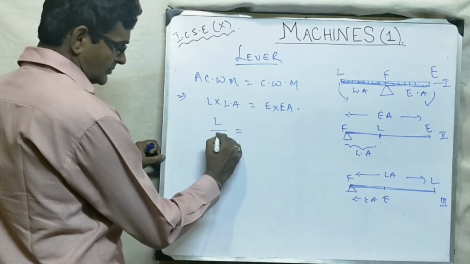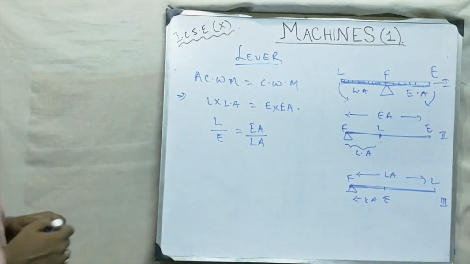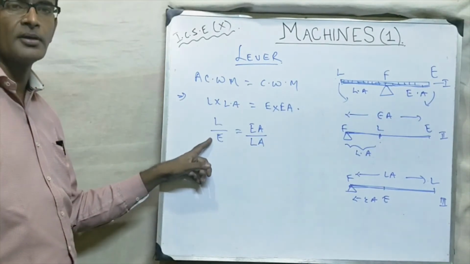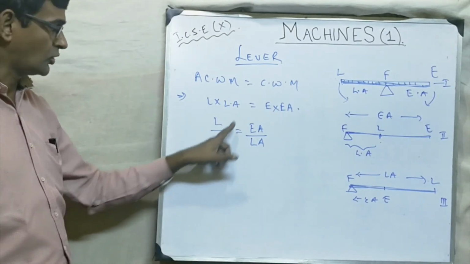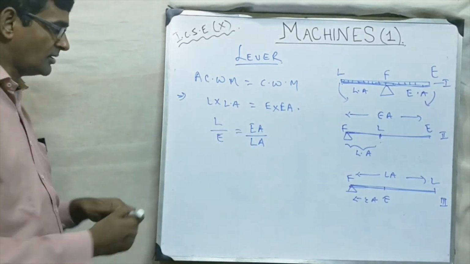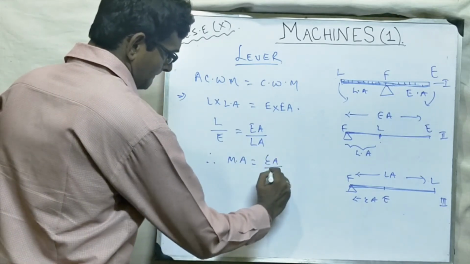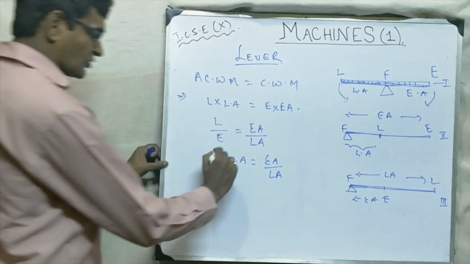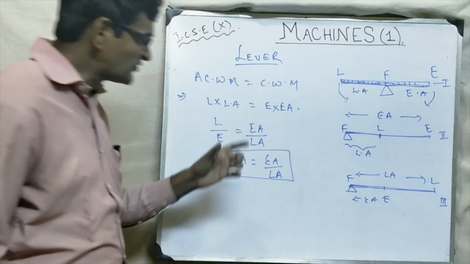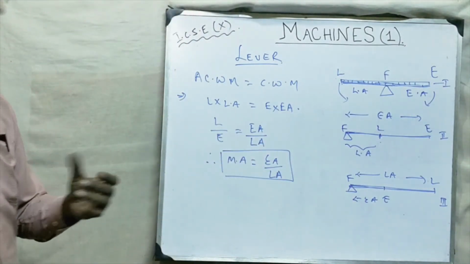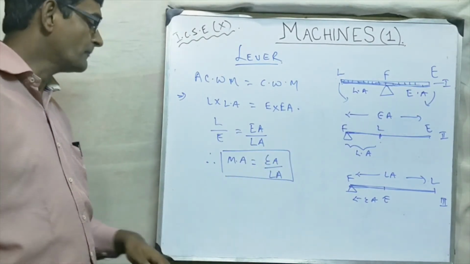Load by effort will be what? Tell me. Effort arm by load arm. Now what is actually load by effort? Just remember what we have studied, what we called this ratio: mechanical advantage. So obviously this ratio will be what? Mechanical advantage. So therefore, mechanical advantage is equal to effort arm by load arm in case of levers. So for lever, we have derived a special formula for mechanical advantage, that is effort arm by load arm.